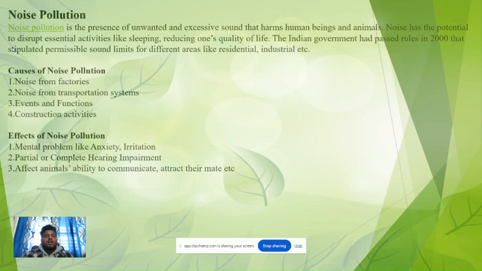Causes of noise pollution: noise from factories, noise from transportation systems, events and functions, construction activities. Effects of noise pollution: mental problems like anxiety, irritation, partial or complete hearing impairment, and effects on animals' ability to communicate, attract their mate, etc.